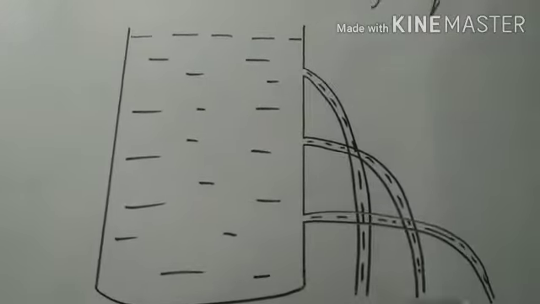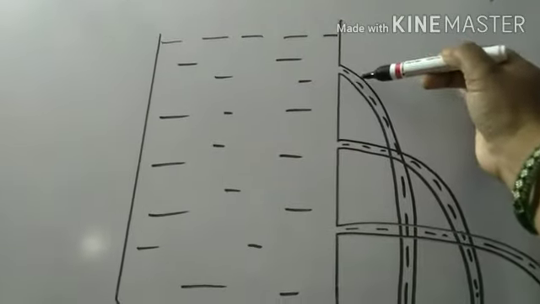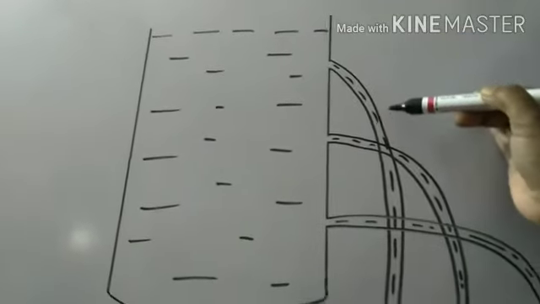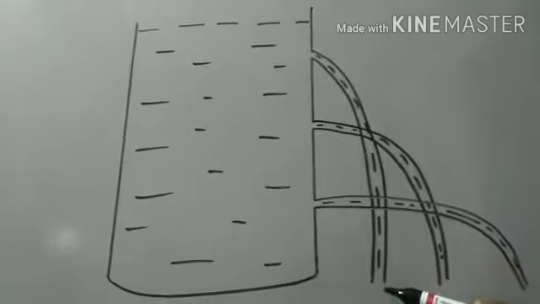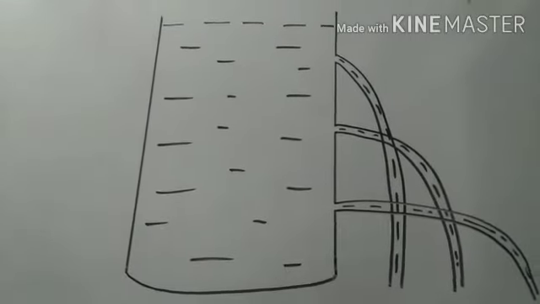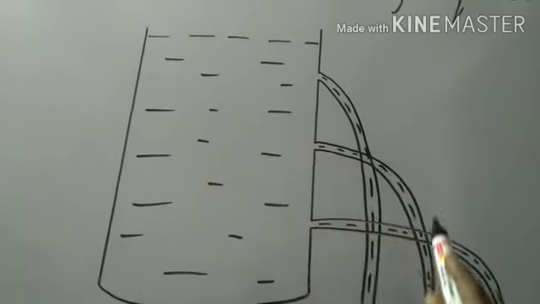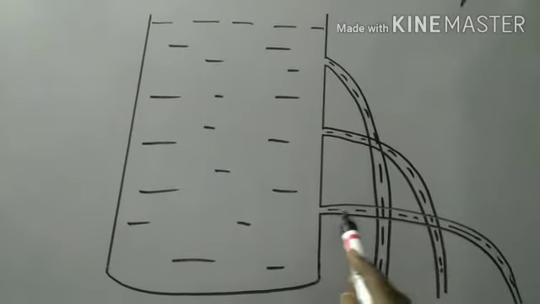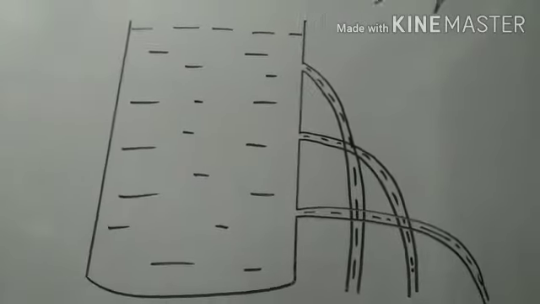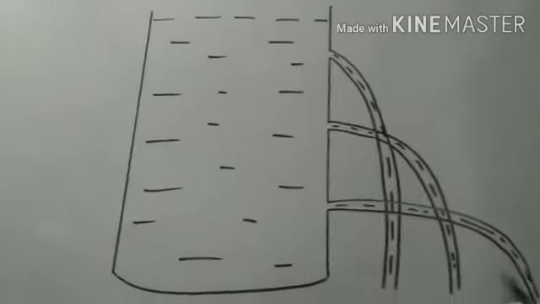What you will see is that the water from the first hole flows closest to the container. From the second hole, it moves further, and from the third hole, it moves very far from the container.